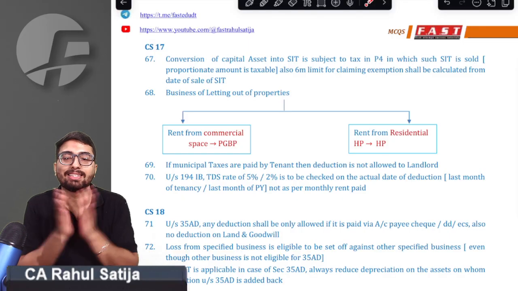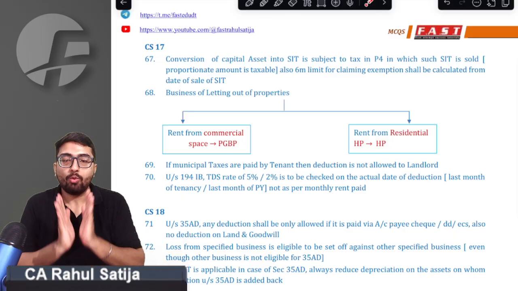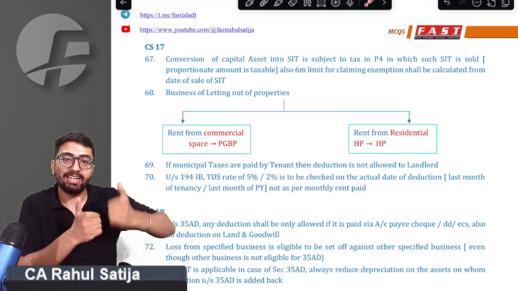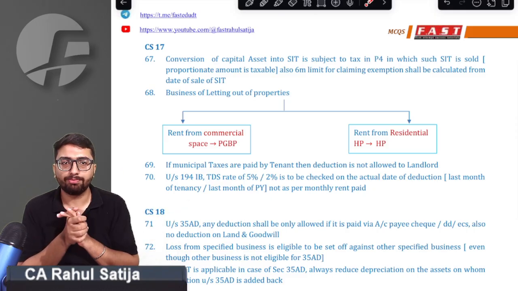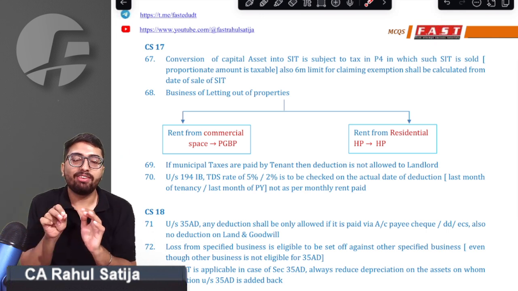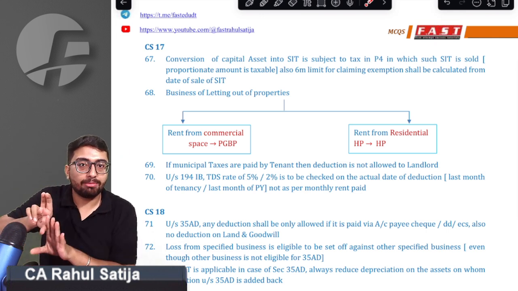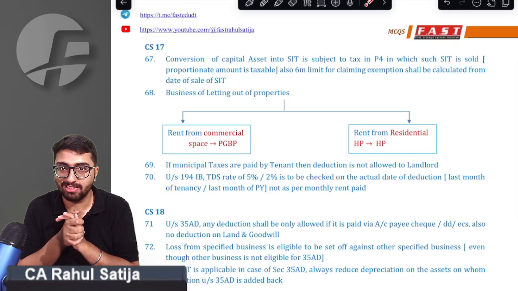Point number 67, what does it say? Sir, whenever we convert any capital asset into stock in trade, we are aware. Whenever conversion takes place, from that day, we have to invest in capital gain bonds within 6 months from the date of conversion. No, sir, no. What the concept is, whenever any asset is transferred, to claim exemption on such assets, you have to buy the bonds within 6 months. Yes, sir, we have to buy bonds within 6 months.